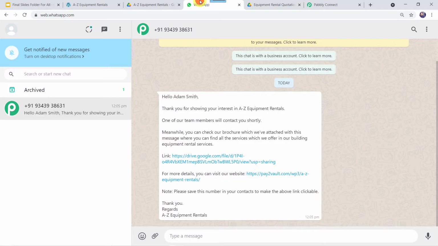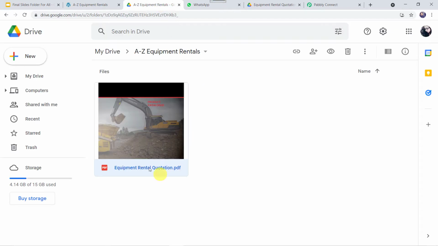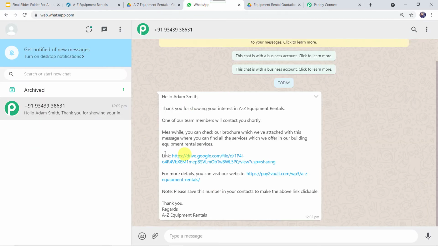So now here you might be wondering that I just filled a form on my website over here and automatically the quotation which was saved in my Google Drive is shared with the client on his WhatsApp number along with a message also. So how did I manage to do this? Let me tell you, I have done this in just 3 simple steps and anyone can do this very easily. So let me show you the steps now.